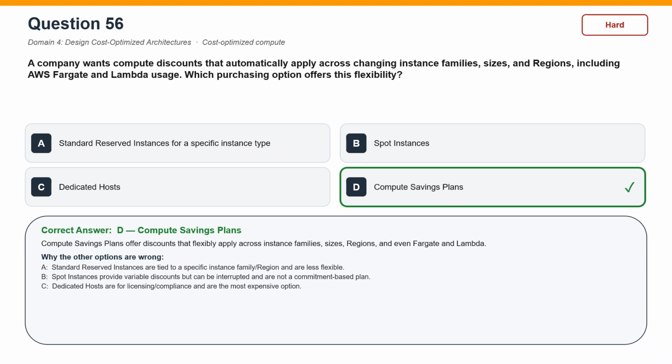Now, why the other options are wrong? Standard reserved instances for a specific instance type is incorrect. Standard reserved instances are tied to a specific instance family and region and are less flexible. Spot instances is incorrect. Spot instances provide variable discounts but can be interrupted and are not a commitment-based plan. Dedicated hosts is incorrect. Dedicated hosts are for licensing and compliance and are the most expensive option.